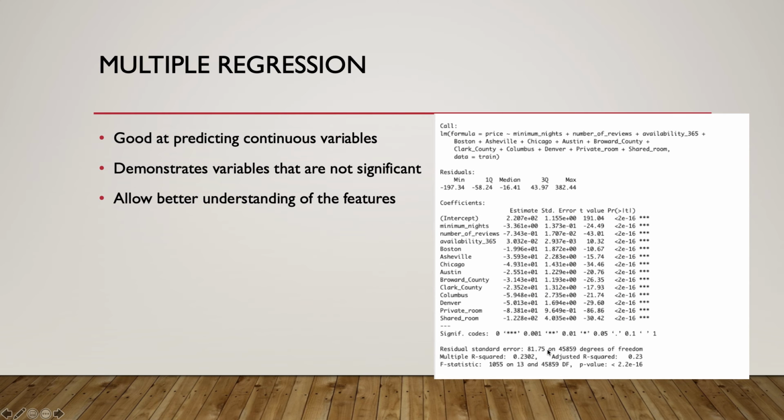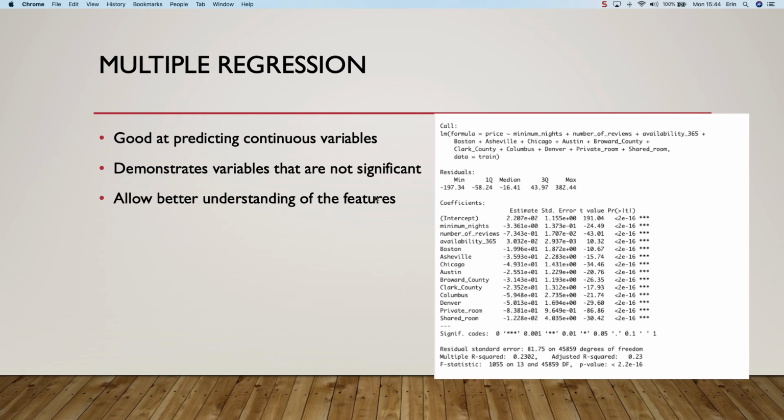So for my multiple regression, the reason I chose it is because it is good at predicting continuous variables, and I was really interested in getting an exact price prediction. It also tells you a lot about the different types of variables, which, as I said previously, I was very interested in, not just the price, but how the different variables affected the data.